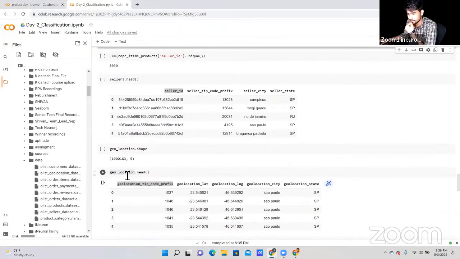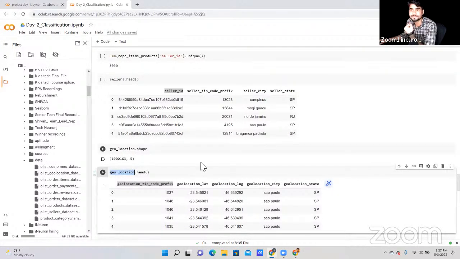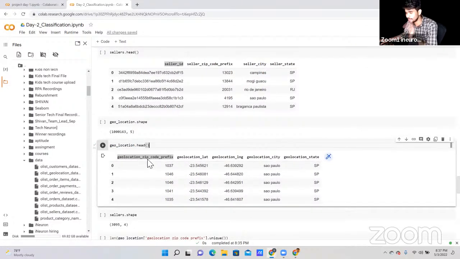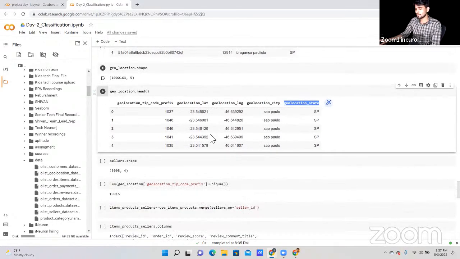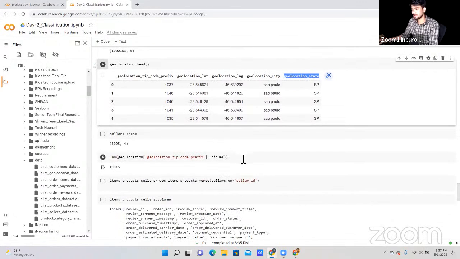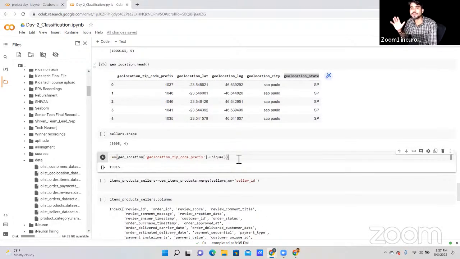So now here you can see geolocation. Under this geolocation, we have 5 columns: zip code, longitude, latitude, geolocation city, and geolocation state. Now I'm going to check first of all the unique pin code, unique zip code of those particular states, because in one state we have different pin codes, right?